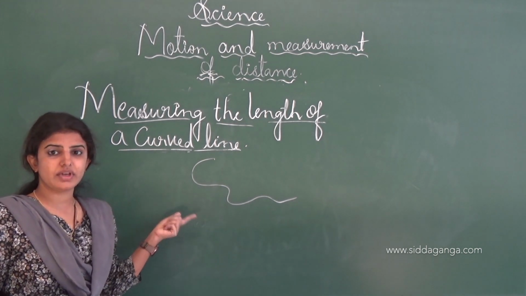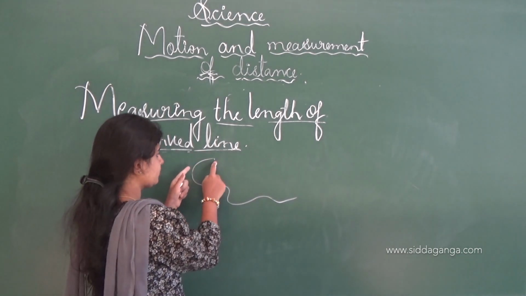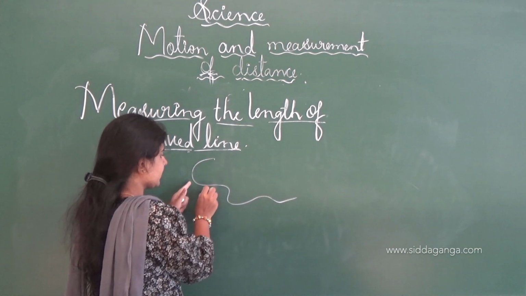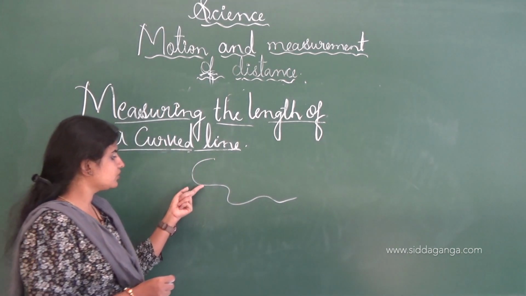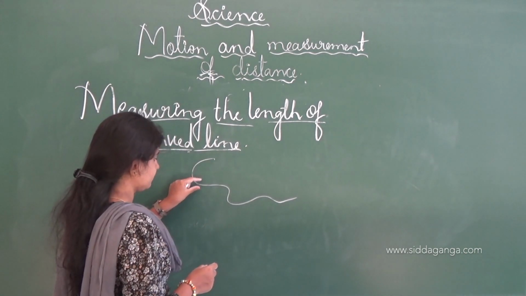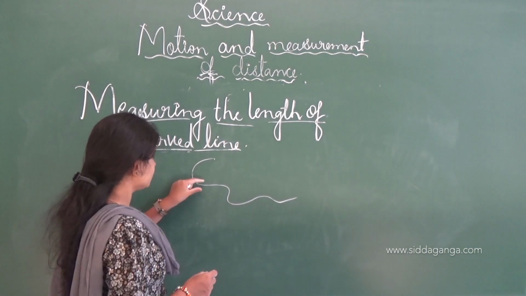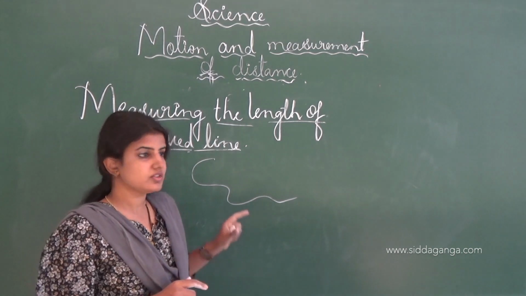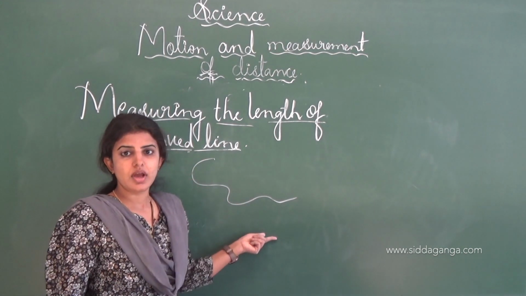Here we have to take one thread, make a knot and put it in an initial position. Later, at a particular distance we have to take it, leave the initial point, and keep the thread in a particular way using the forefinger as well as the thumb, and then take the different measurements.